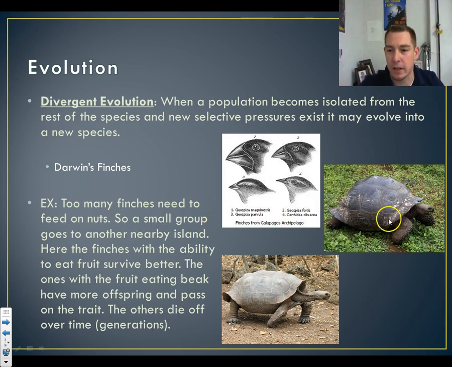Same thing with tortoises in the Galapagos. We have these tortoises with really short necks that live on some of the islands that have grasses down on the ground where they can easily bend their neck down and eat it. Whereas some of those guys moved off to another island, and on that island there wasn't a lot of vegetation on the ground. The vegetation was actually higher up, and so in order to reach it, they had to be able to stretch and reach up. So those who had longer necks survived better because they were able to reach it. As you can see, this guy, not a lot of vegetation on the ground. So this low-necked tortoise would not survive on that island.